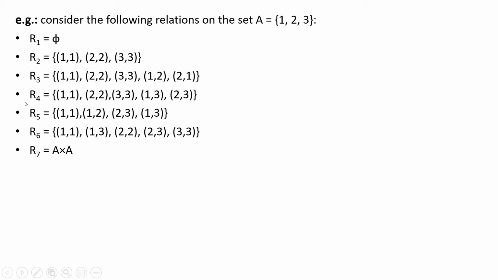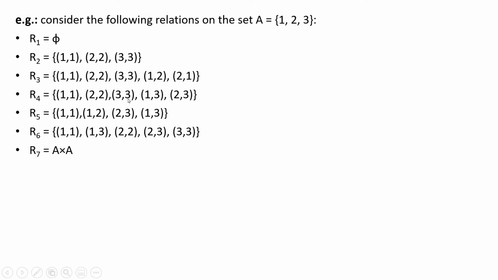Then we have R4. R4 is reflexive because we have (1,1), (2,2), (3,3). Let's check for antisymmetric. We have (1,3) but we don't have (3,1), so we don't need to check whether 1 equals 3. Then (2,3) but we don't have (3,2). So that's fine, R4 is antisymmetric.